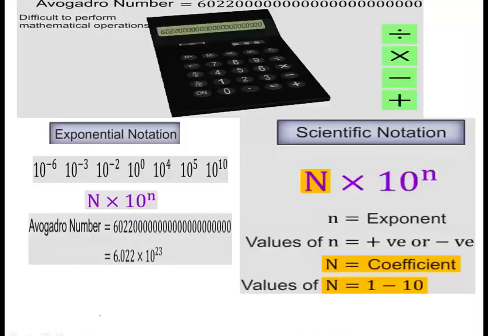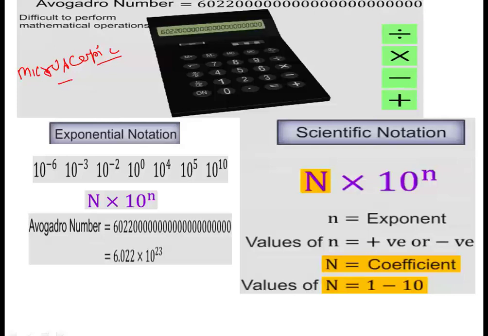Now after completing these physical properties, generally it is seen that while carrying out measurements in chemistry, because we are dealing with microscopic objects, right? So microscopic particles have very small measurements.